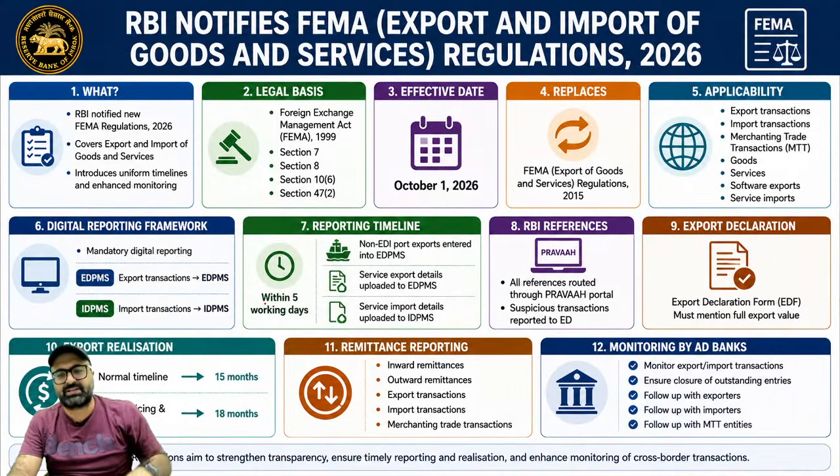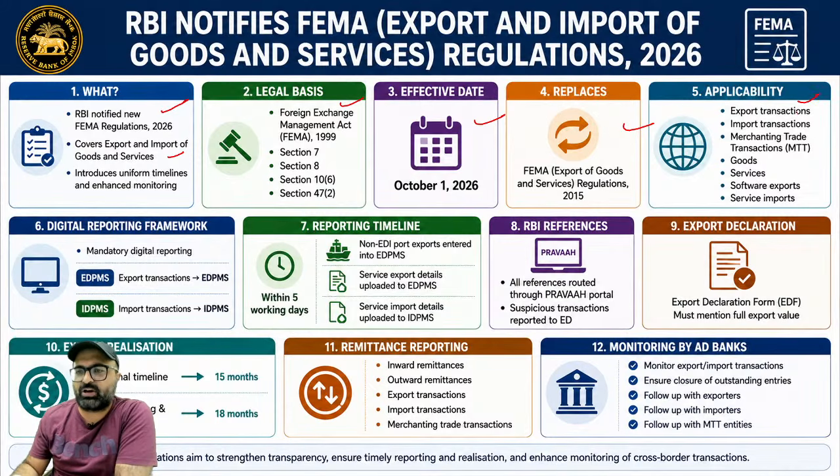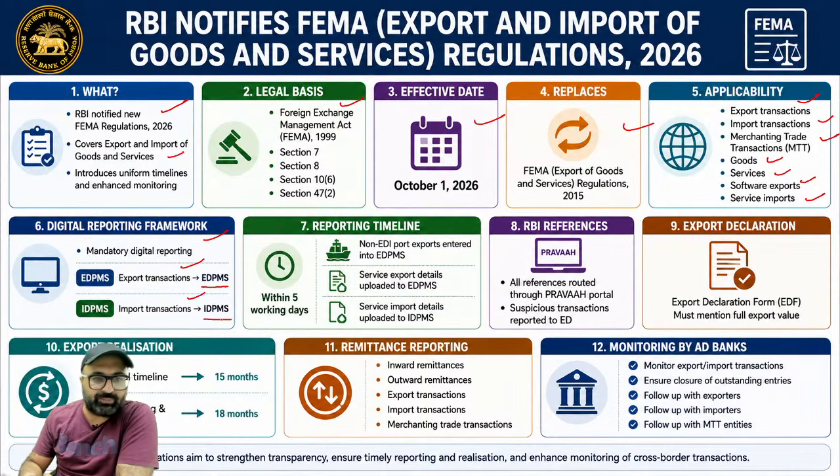So these regulations are basically talking about RBI notified FEMA regulations covering export and import of goods and services. Legal basis is the Foreign Exchange Management Act 1999. Effective date is 1st October. Replaces the earlier directions applicable on export transactions, import transactions, merchant trade transactions, goods, services, software exports, and service imports. Mandatory digital reporting needs to be done. Export transactions should be reported through EDPMS and import transactions should be reported through IDPMS.